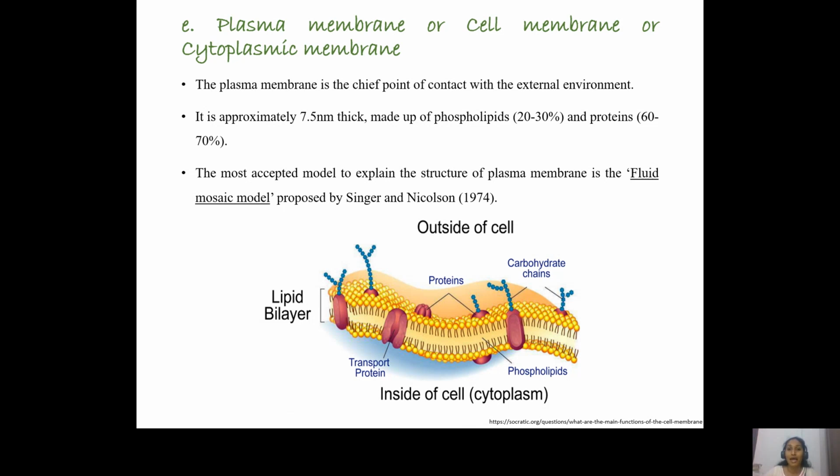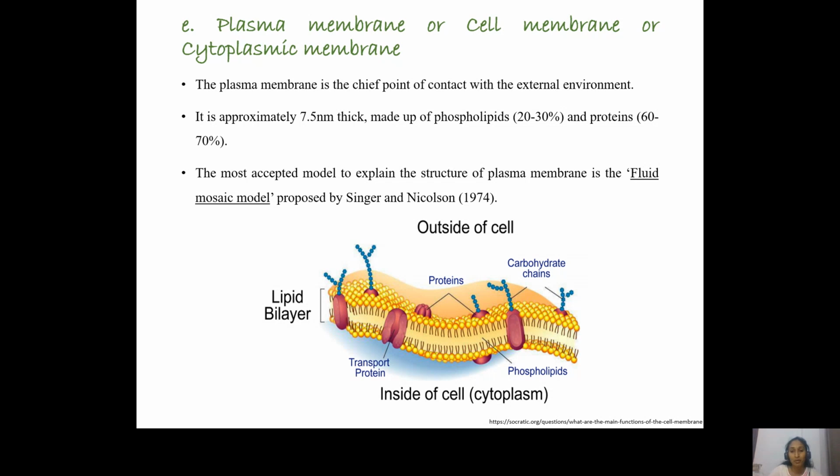and on this bilayer the proteins are randomly arranged. Now, in this phospholipid bilayer, the phospholipids, we know, are amphipathic in the sense that they contain a non-polar end and a polar end. The hydrophobic part is present towards the inside of the phospholipid bilayer, while the hydrophilic part is exposed to the outside. So both the hydrophobic ends face each other, while both the hydrophilic ends are present on either side of this plasma membrane.